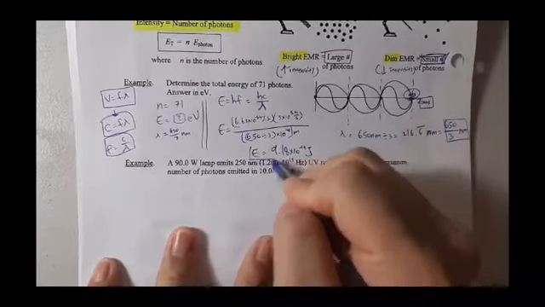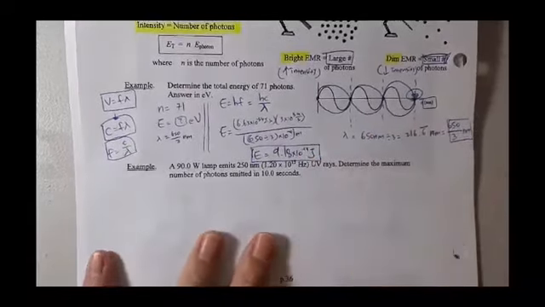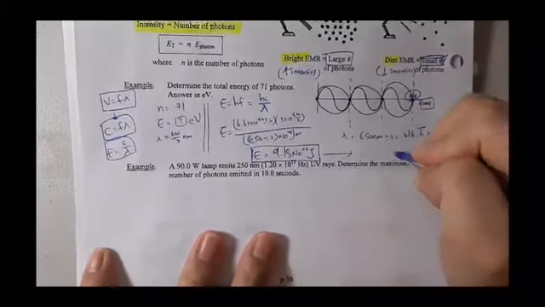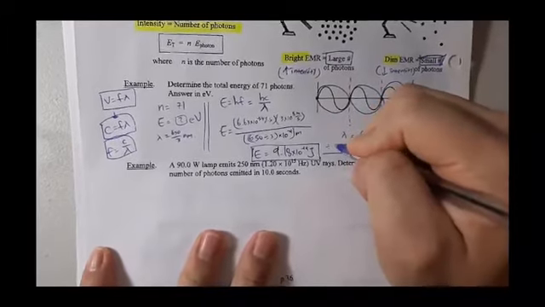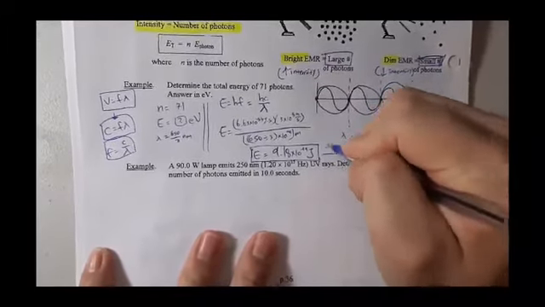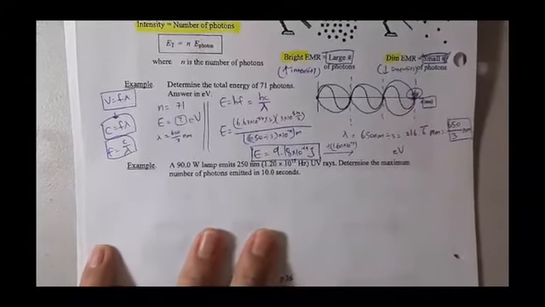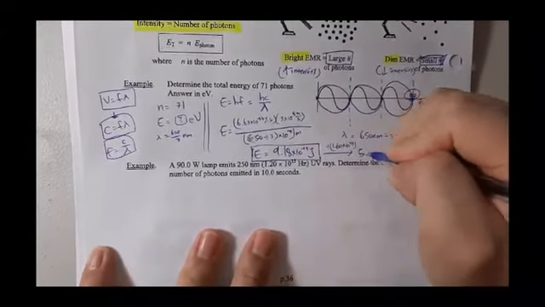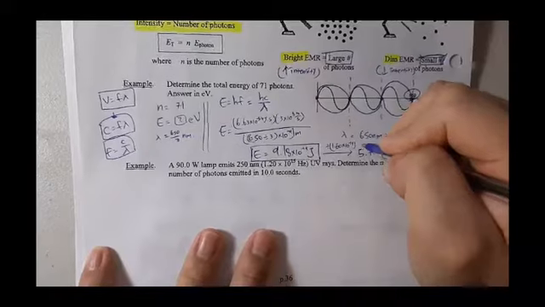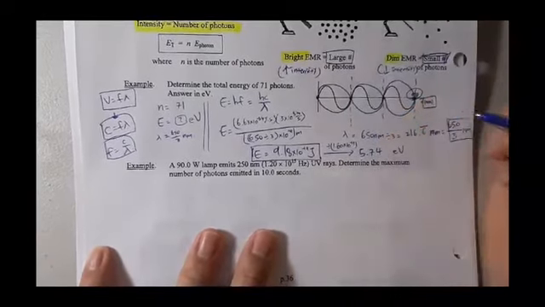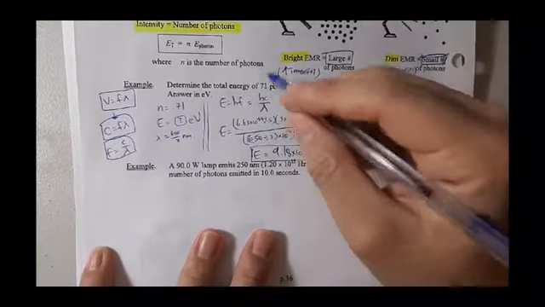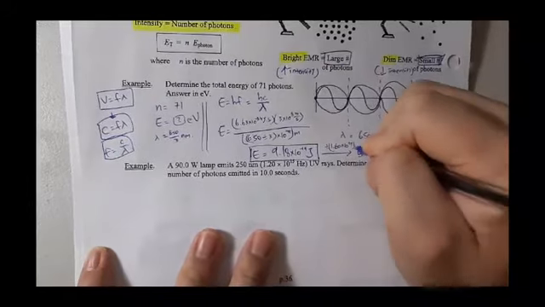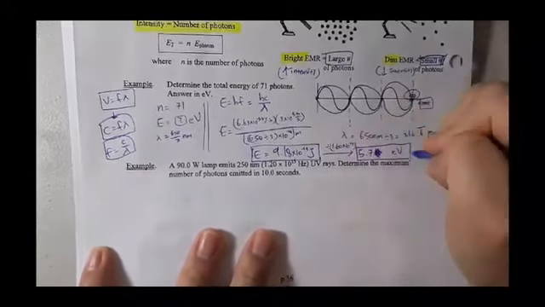So if it's in joule, we know that the total energy from this light is 9.18 times 10 to the power of negative 19 joule. But if you want to convert into eV, you need to divide it by our elementary charge, 1.60 times 10 to the power of negative 19. Then you have about 5.74 electronvolt. Actually, I rounded up wrong. The significant digit is 2 significant digits. So 5.7 electronvolt will be good.